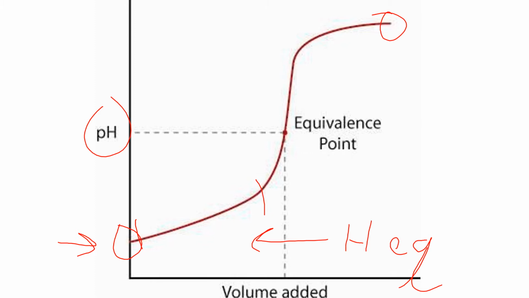There is a midpoint. The midpoint is not the midpoint of the buffer zone. It is the midpoint in between the place where you started and the equivalence point here. We'll come back to the equivalence point. That midpoint, halfway to the equivalence point, is where the concentration of the original weak acid and the conjugate base are equal to each other. If we remember our Henderson equation, we know that if the concentration of the weak acid and its conjugate base are equal, then the pH and the pKa are equal. So the pH and pKa are equal to each other at that central point, at that midpoint.